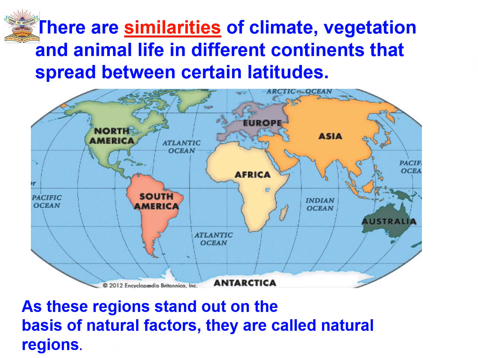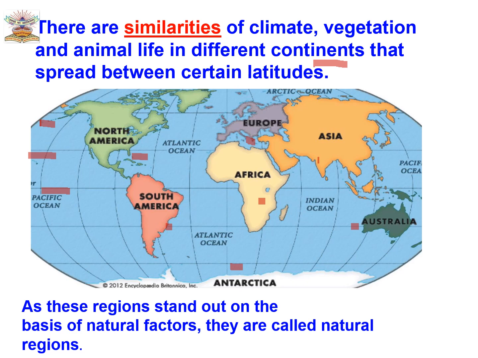On the other hand, students, there are similarities. There are the same climate, vegetation and animal life in different continents that spread between certain latitudes. And which are the different continents? Asia, Australia, Africa, Antarctica, Europe, North America and South America. These are the 7 continents, children. And these similarities stand out as distinctive features.